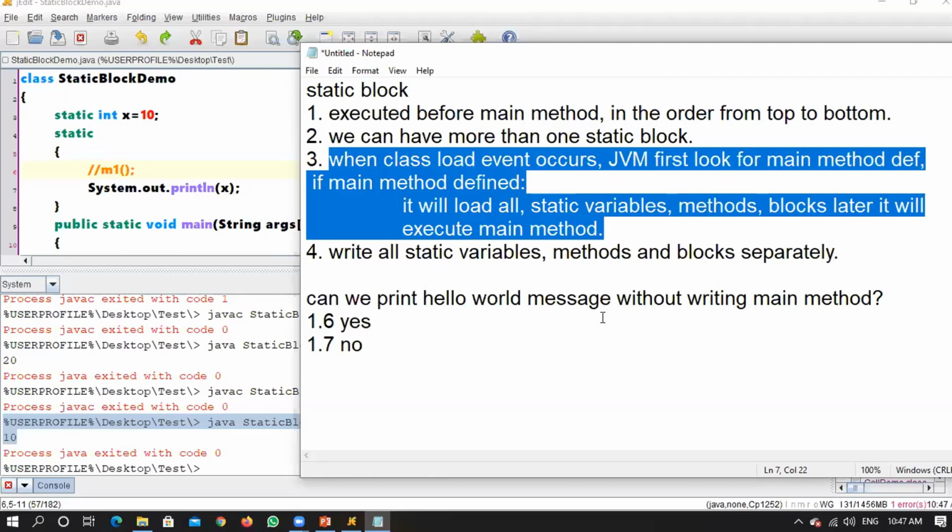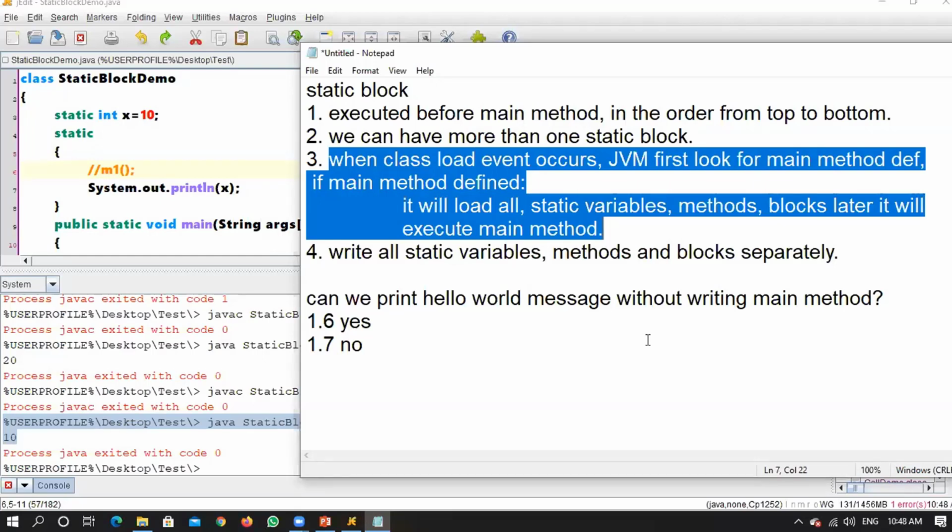See, once you say one Java program, in that program you will have everything, right? You will have static content and non-static content. What I am saying is, once you call a JVM, first you will compile a program. You will write javac followed by filename.java. Compilation is done, no problem.